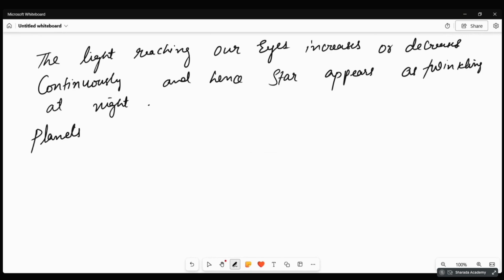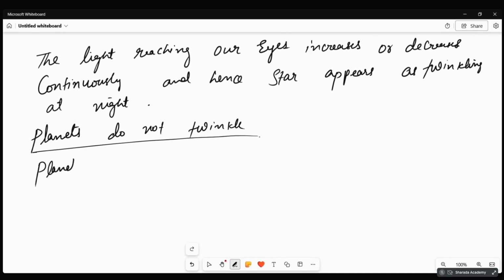And the next part: planets do not twinkle. Planets are closer to Earth than the stars.